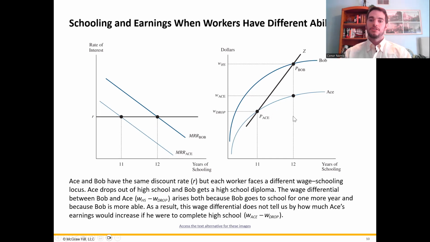The additional years of education are much more valuable to Bob because Bob's skill level helps him learn more while he's in school. Now, unfortunately, our model does not allow us to distinguish between the two causes of Bob's increased wages: the earnings from education and the higher returns for each year of education. When we're trying to understand the effect of education on workers' earnings, you can't distinguish what part of it is due to natural skills and ability versus what part of it is due to the education itself. So we can't assume that simply passing a law to require Ace to get his high school diploma would make him earn as much as Bob. In reality, it's likely that he would earn less, like we see here.